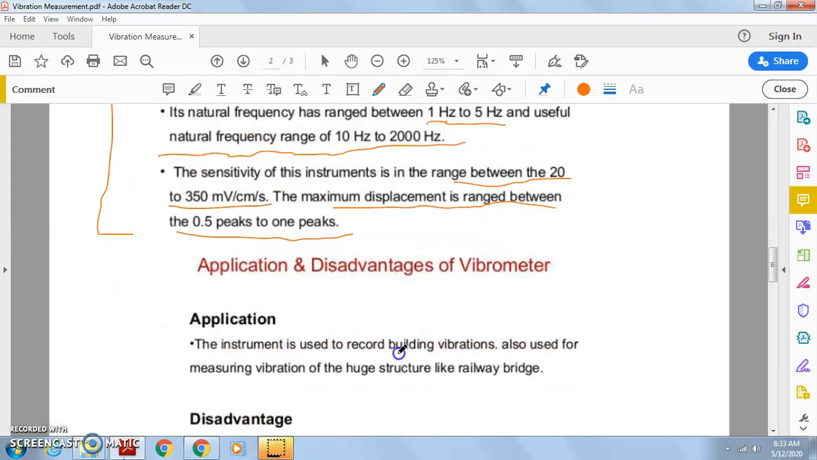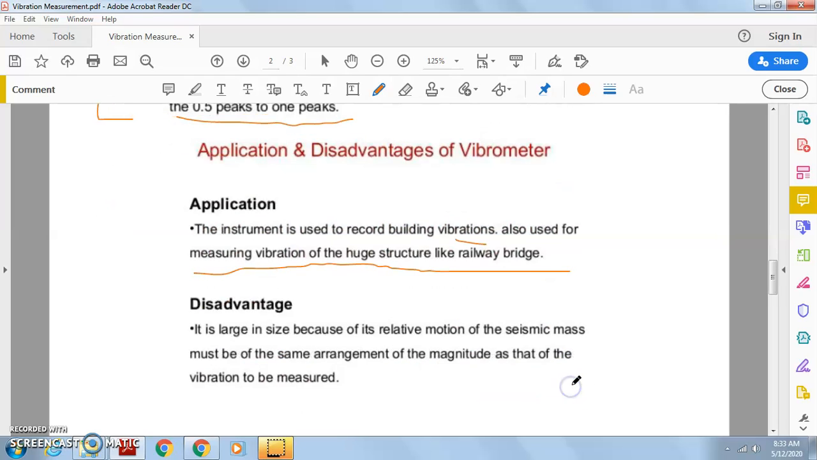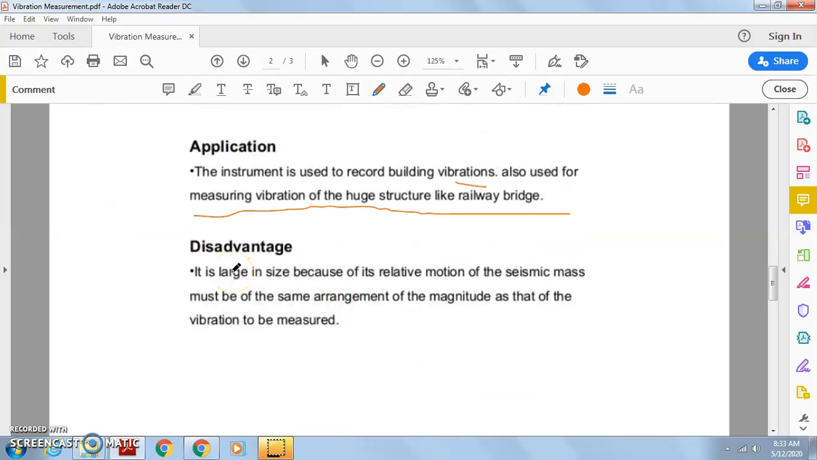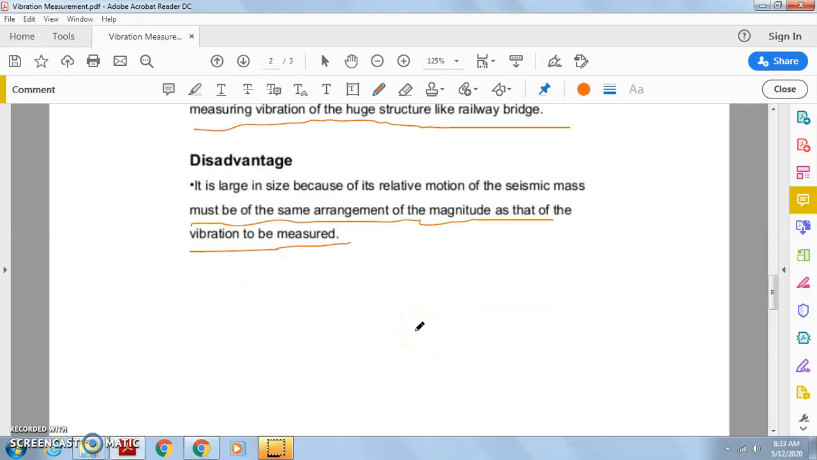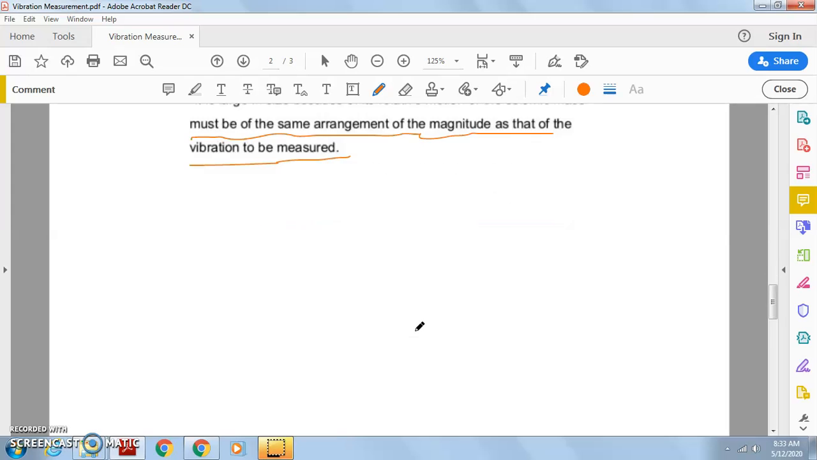You should remember the applications. The instrument is used to record building vibrations. It is also used for measuring the vibration of huge structures like a railway bridge. What is its disadvantage? It is large in size, because the relative motion of the seismic mass must be of the same order of magnitude as that of the vibration to be measured. The main thing is that its size is bigger as compared to other vibration measurement instruments.